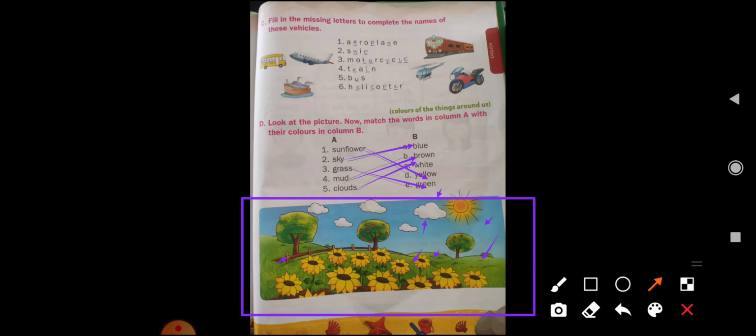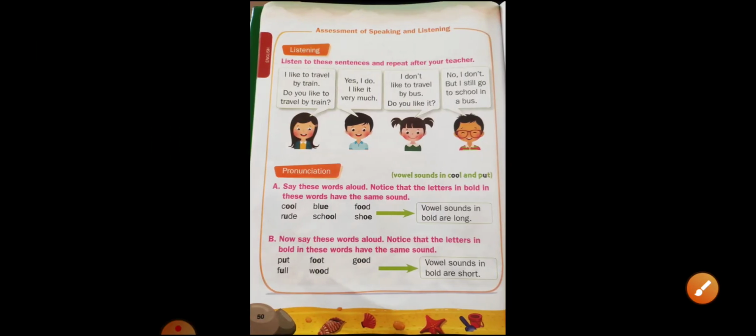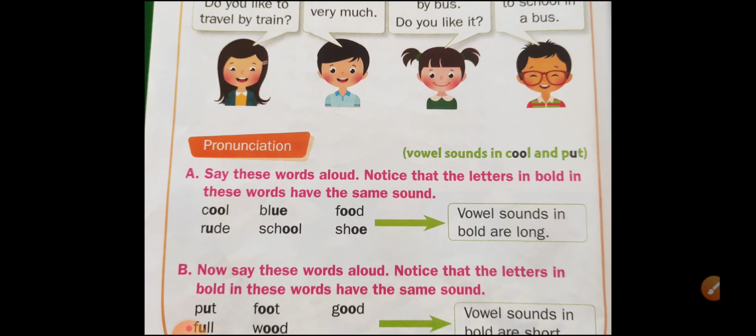Okay. So now turn the page, children. Now come to page number 50. Assessment of speaking and listening. Listen to these sentences and repeat after your teacher. Okay. So children, see here.